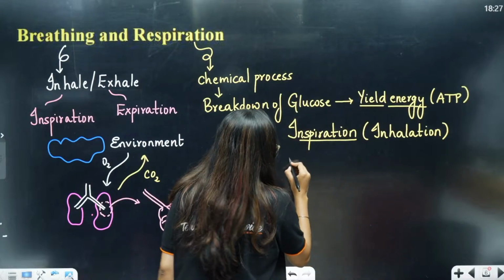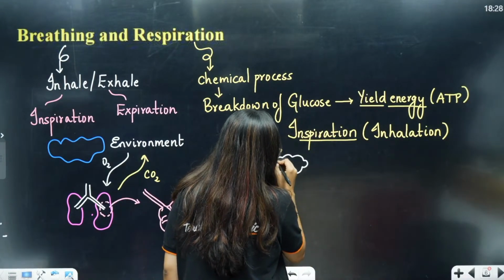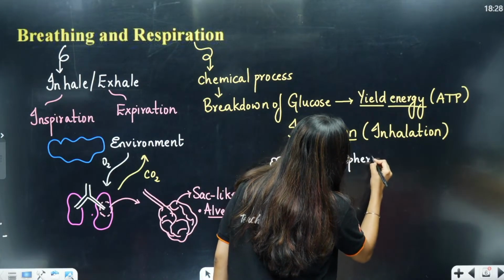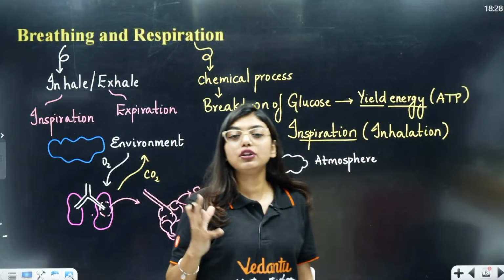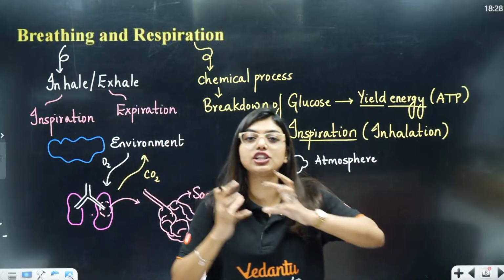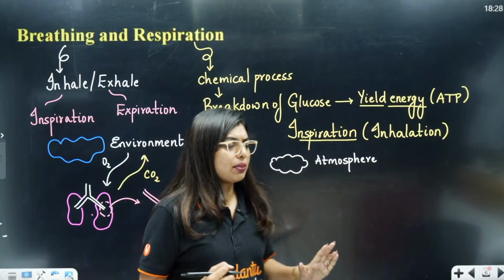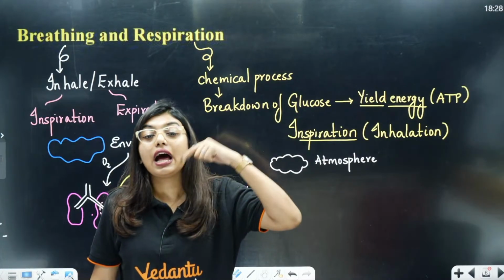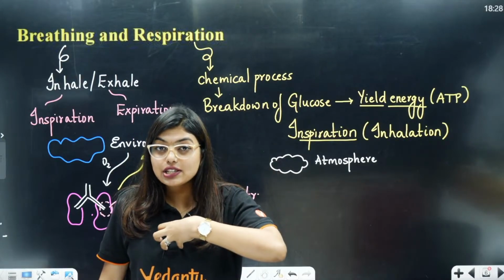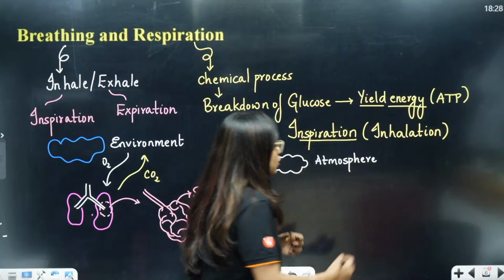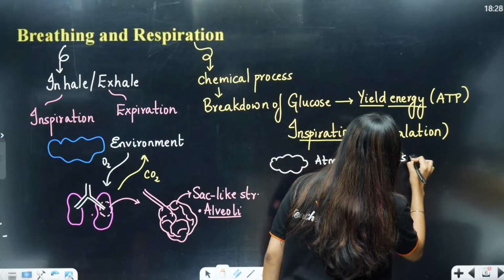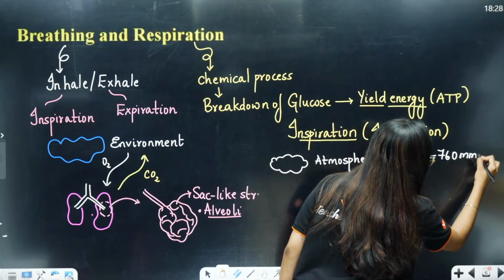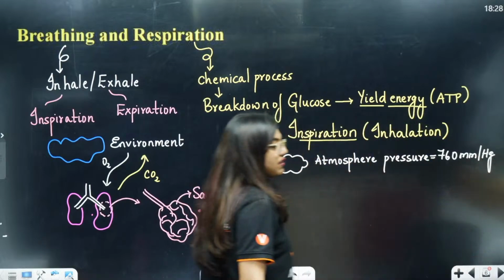from the atmosphere, this is our atmosphere. Always remember this one point for this entire chapter. Air will always move from a region of higher concentration to a region of lower concentration. So, here the topic is all about that. So, here higher concentration who should have? If air has to come inside, higher concentration should be in the atmosphere, less concentration should be in my lungs. Okay. So, we can say that the atmospheric pressure is going to be 760 mmHg and it is going to be a constant, okay, and we cannot change this, we cannot regulate this.